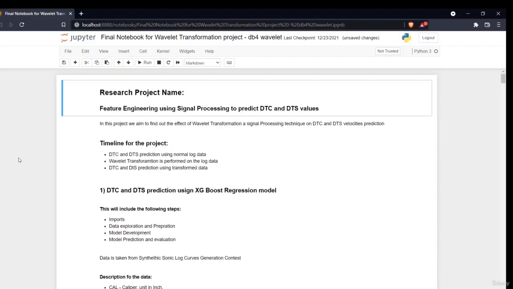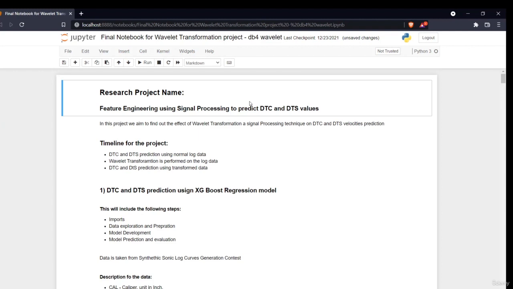Hello all, welcome to the notebook section of this project. In this section, we'll be seeing how we can build the machine learning models and perform different operations. As discussed in the introduction, I have told you what we'll be doing in this project, what wavelet transformation is, and what a sonic log is. The project name is Feature Engineering using signal processing to predict DTC and DTS values.